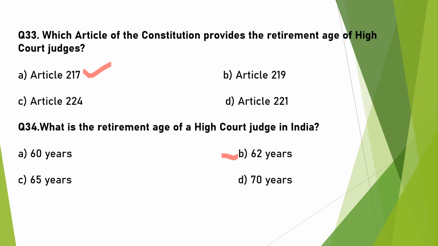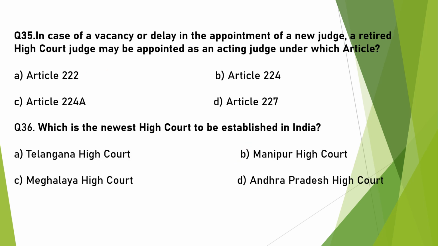It is 62 years. In case of a vacancy or delay in the appointment of a new judge, a retired High Court judge may be appointed as an acting judge under which article? This is given under Article 224. He can be appointed on a request by the Chief Justice of that High Court. That means the Chief Justice of that High Court may request him to act as a judge after retirement. It is given under Article 224A.